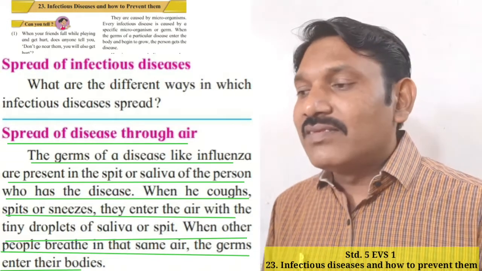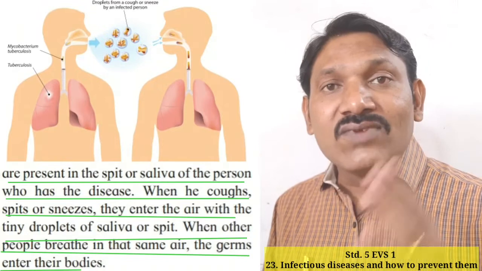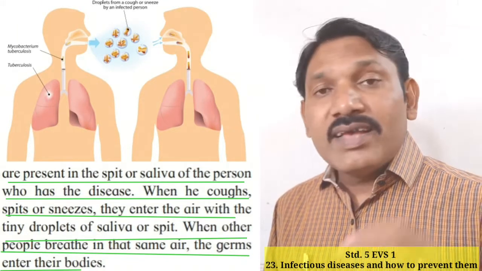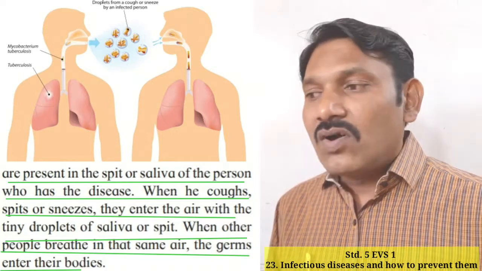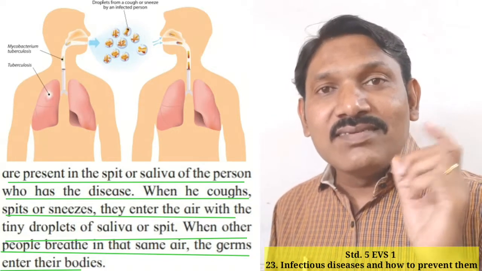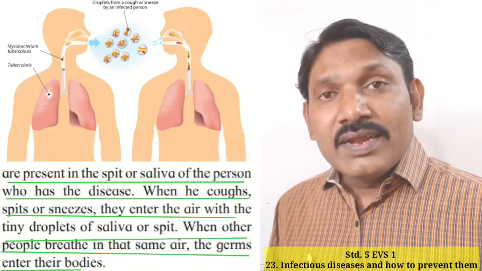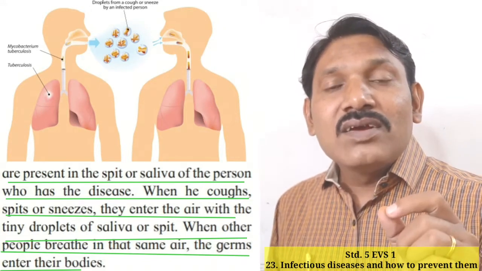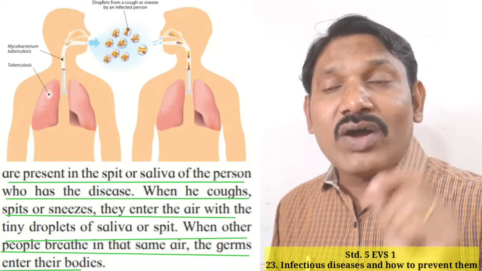For example, see, the germs of a disease like influenza, fever, viral fever are present in the spit or saliva of the person who has the disease. Okay, students? And when the person sneezes or spits, that spit contains the microorganisms.